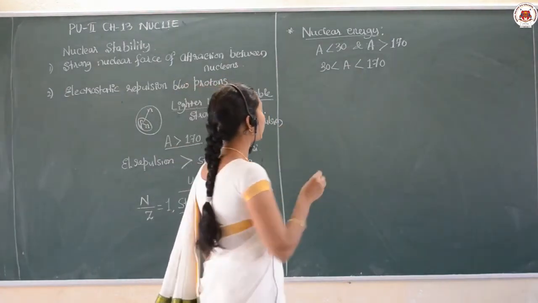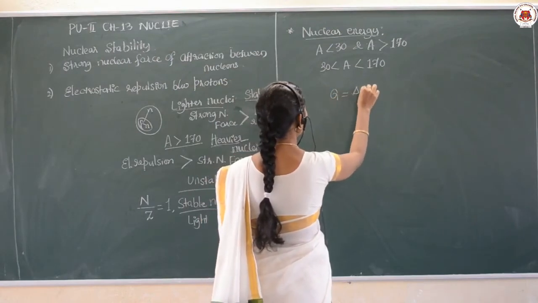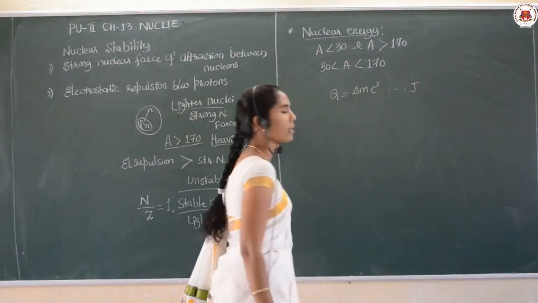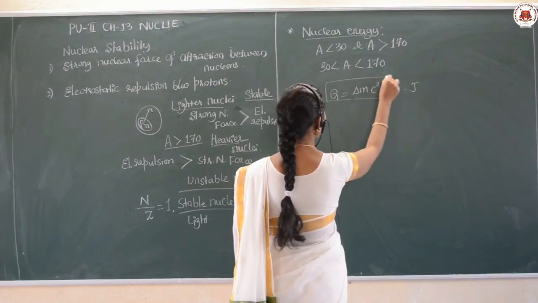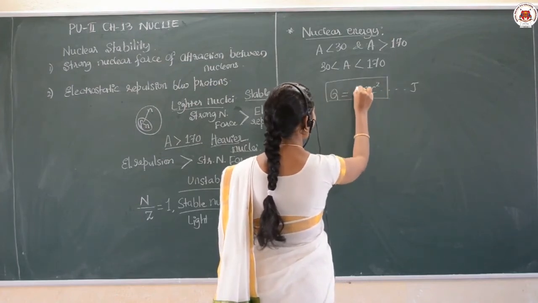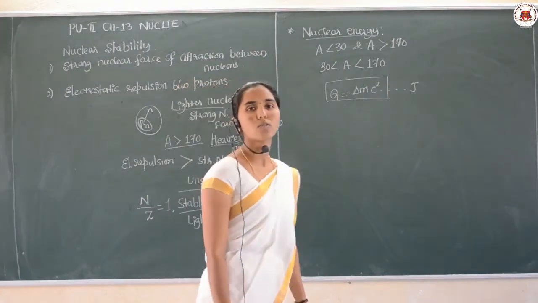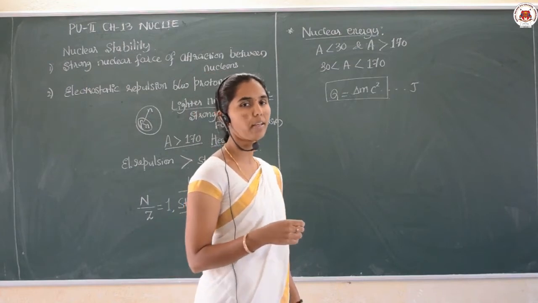So, that nuclear energy we can represent with the help of Q equal to delta M into C square, in joules. Here Q is the nuclear energy, delta M is the mass defect, and C is the speed of light in vacuum.